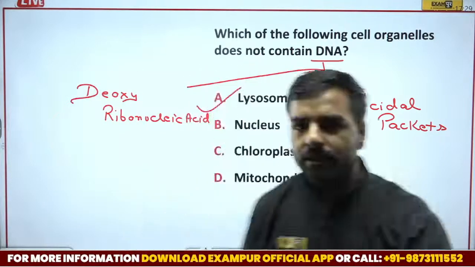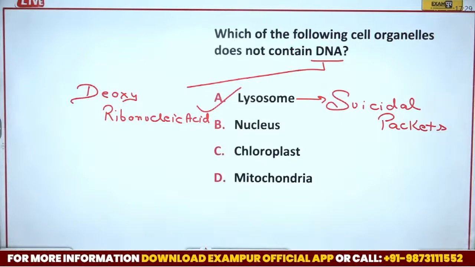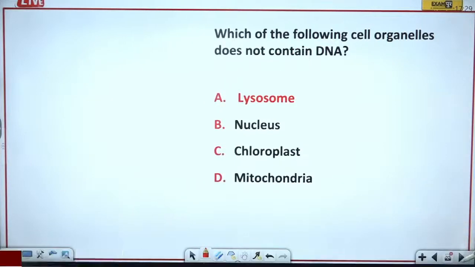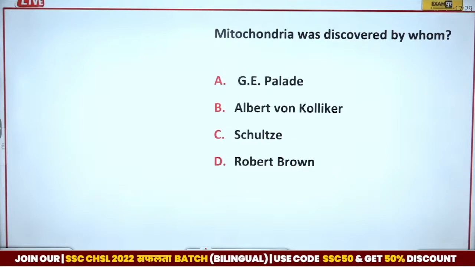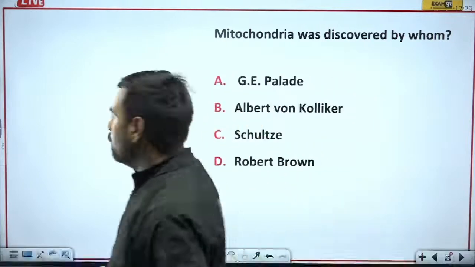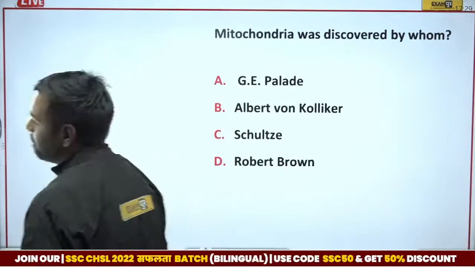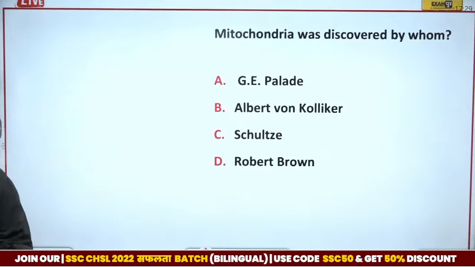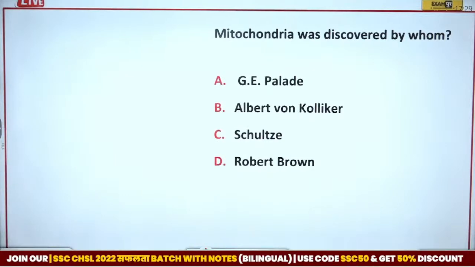So Vikram, great. Let's move forward to the next question. Next we have, mitochondria was discovered by whom? We have four options here. G.E. Palade, then we have Albert von Kolliker, or is it C, or is it D? What do you think? Who was the one who discovered mitochondria? Let's see who can answer this part.